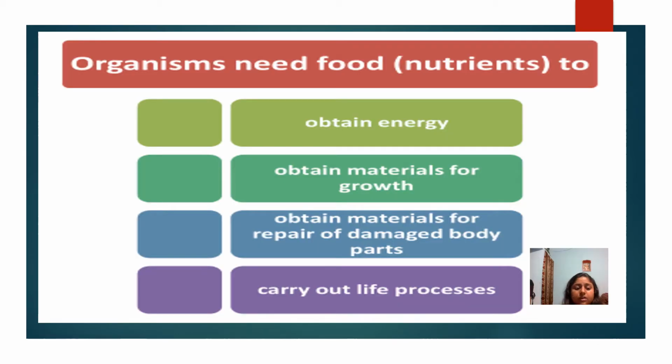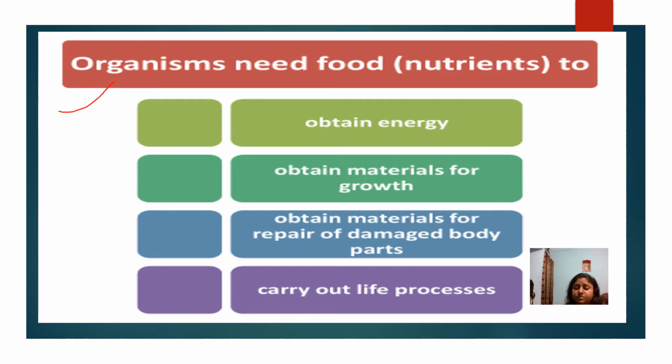So yes students, organisms need food nutrients to obtain energy, to obtain material for growth, to obtain materials for repair of damaged body parts, and to carry out life processes. We already discussed this. Nutrition is very important. Nutrition gives us energy and material for growth.